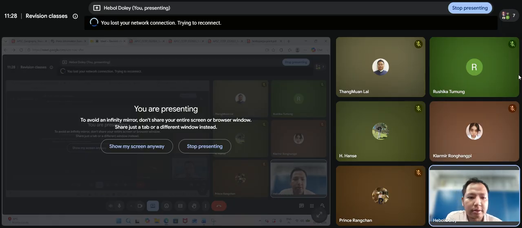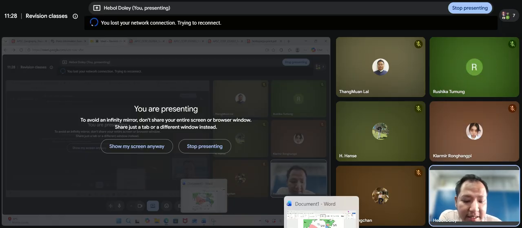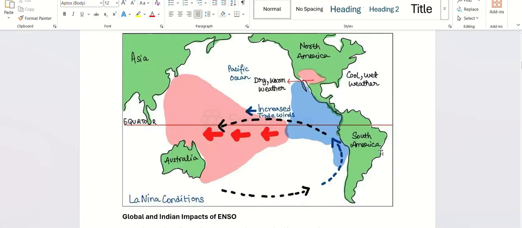So La Nina is normally a condition when an El Nino takes place. We see the follow-up of La Nina. La Nina is much rarer than El Nino. However, it doesn't mean that after every El Nino you'll get La Nina. It is not the correct way to think. But most of the time we have seen La Nina occur after El Nino.